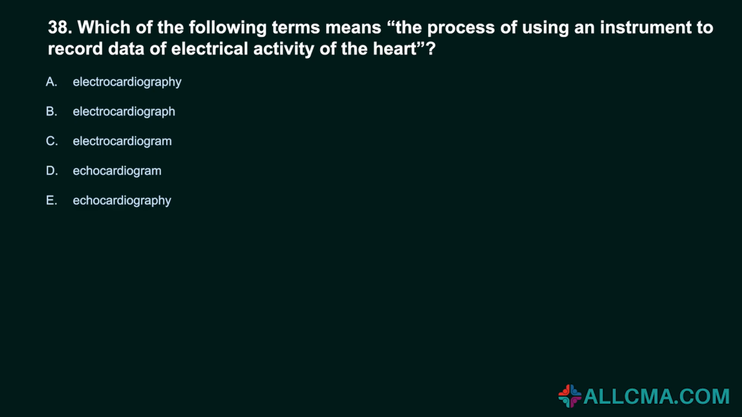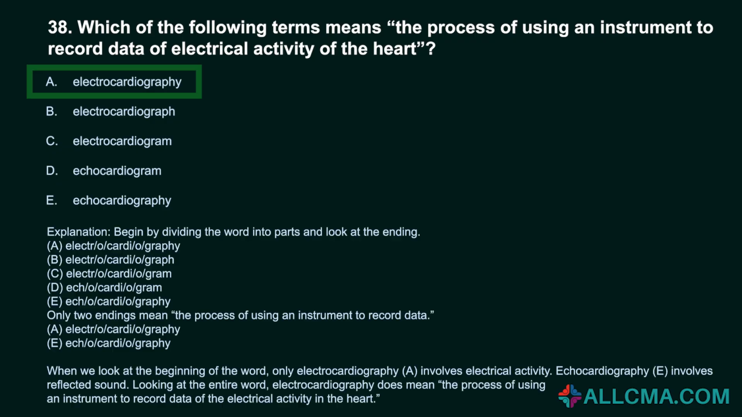38. Which of the following terms means the process of using an instrument to record data of electrical activity of the heart? A. Electrocardiography. B. Electrocardiograph. C. Electrocardiogram. D. Echocardiogram. E. Echocardiography. Correct answer, electrocardiography. Begin by dividing the word into parts and look at the ending.